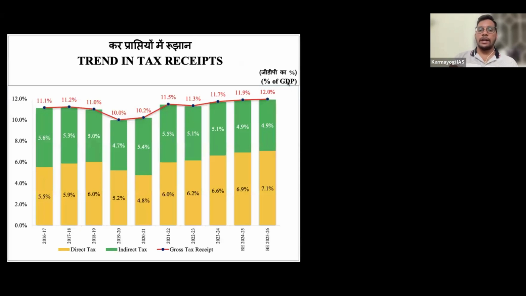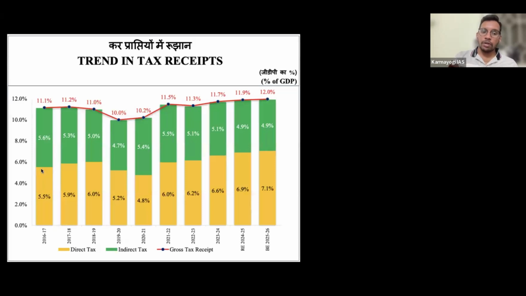Trend in tax receipts. Whatever tax the government is collecting is always considered as a percentage of GDP. Our GDP is around 300 lakh crores, and out of that, 12% we are getting in the form of tax. 12% of our GDP the government is getting as tax. And out of this 12%, the major share is from direct taxes, which is a good thing. 7.1% we are getting from direct tax, and just 4.9% from indirect taxes. Direct taxes put the burden directly on the people, so they are always good.